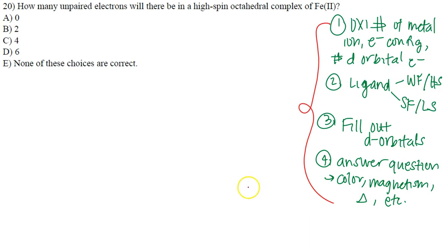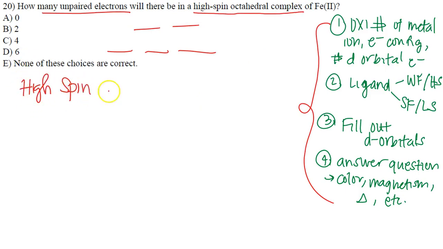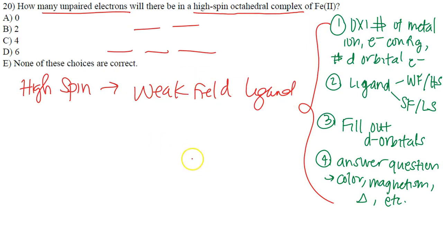For example, number 20 says, how many unpaired electrons? Again, we've already seen a question like this. I know unpaired electrons have to do with d orbitals. Okay? And they're saying, how many unpaired electrons will there be in a high spin octahedral complex? They're already telling you it's a high spin. So if you know it's high spin, what type of ligand are you dealing with? You're dealing with a weak field ligand because it's already telling you it's high spin. That's extra information to know. You're also dealing with something that has 6 ligands attached or surrounding it because we're dealing with that octahedral here.